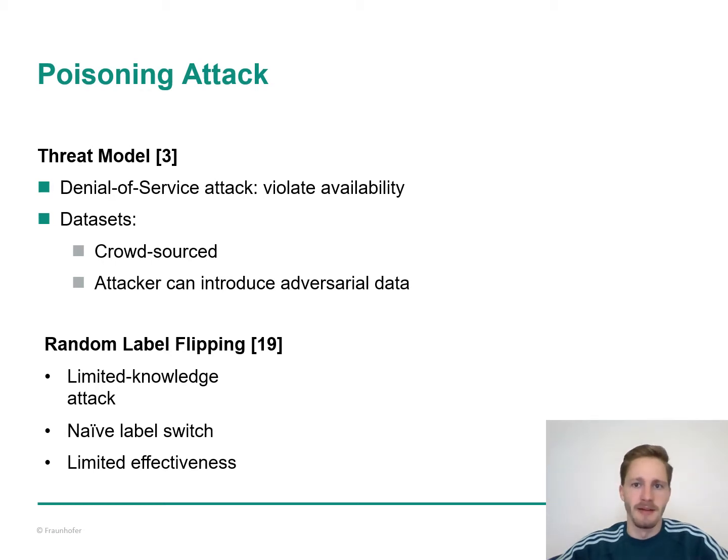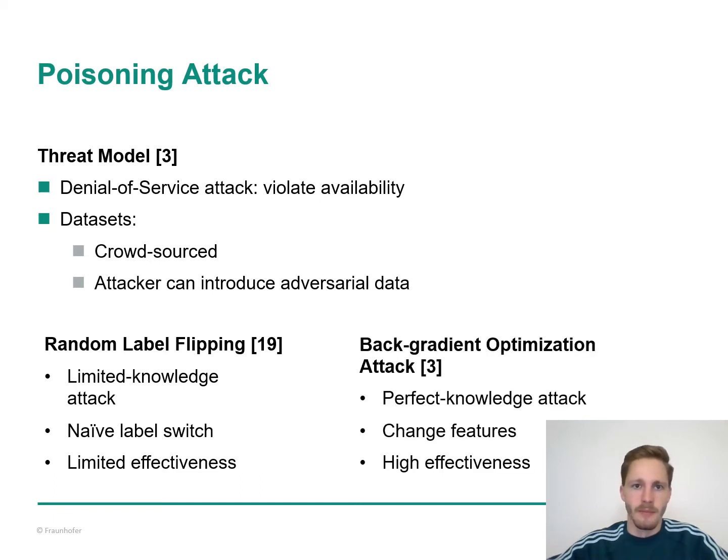Of course, this is a limited knowledge attack because it only requires the attacker to have access to the labels of the training data. But we also evaluated our defense against the current state-of-the-art attack for denial-of-service data poisoning. This is now a perfect knowledge attack on multi-class classification. In contrast to random label flipping, backgradient optimization attack also changes the features of the poison samples to increase their impact on the degradation of the model, and that's why the backgradient optimization is highly effective compared to the limited effectiveness of random label flipping.